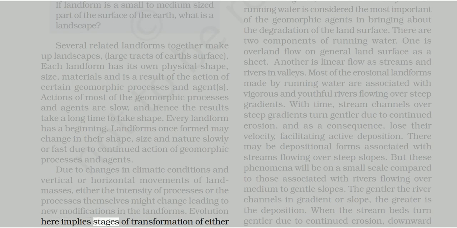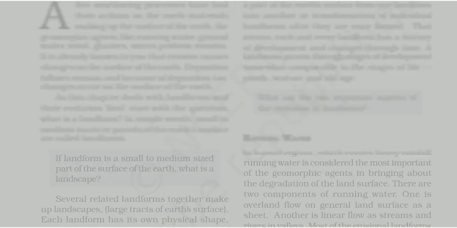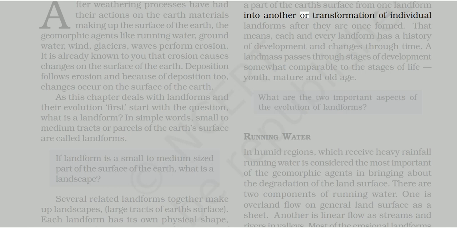Evolution here implies stages of transformation of either a part of the Earth's surface from one landform into another, or transformation of individual landforms after they are once formed. That means each and every landform has a history of development and changes through time. A landmass passes through stages of development somewhat comparable to the stages of life: youth, mature, and old age. What are the two important aspects of the evolution of landforms?